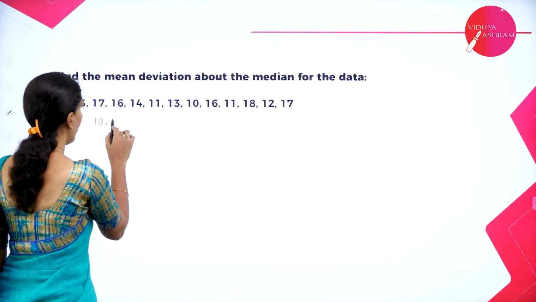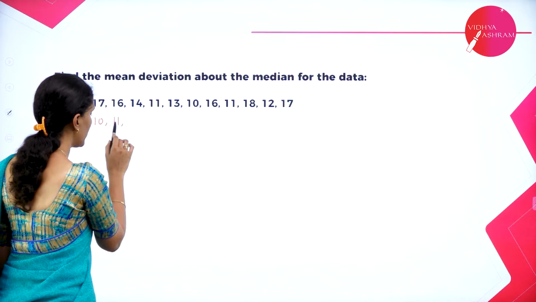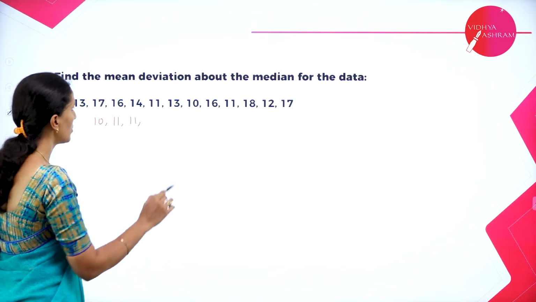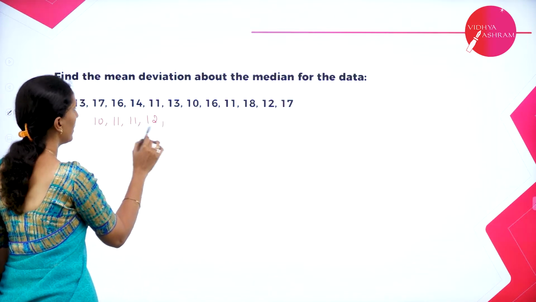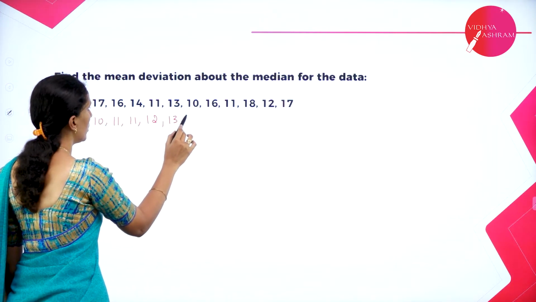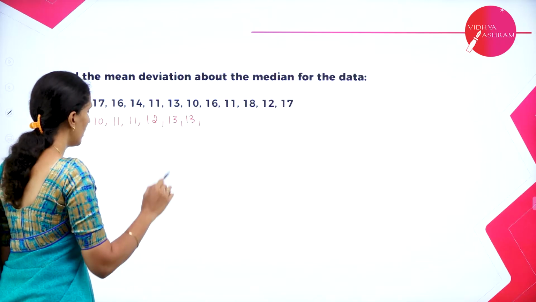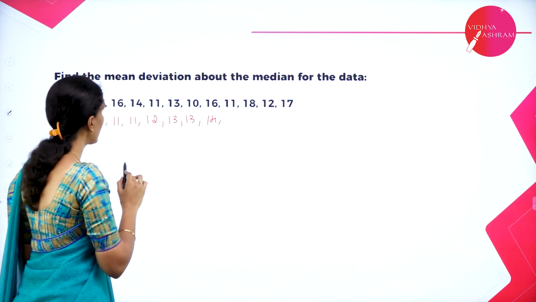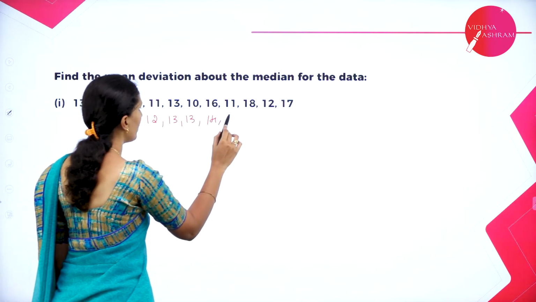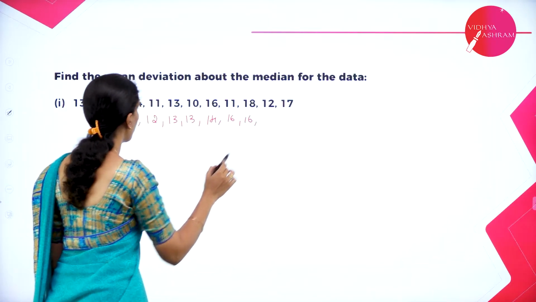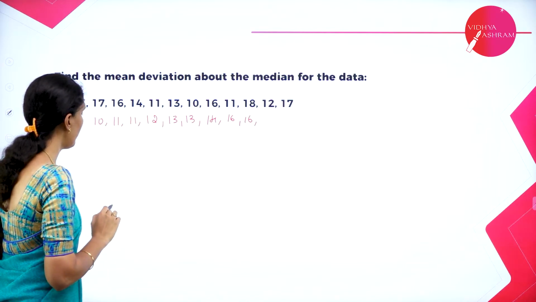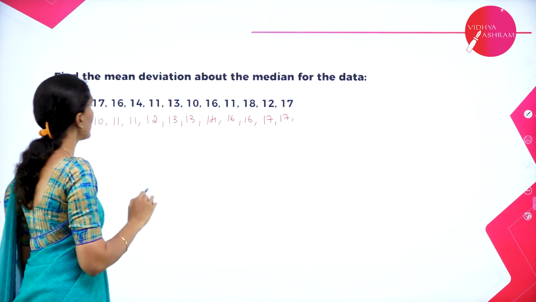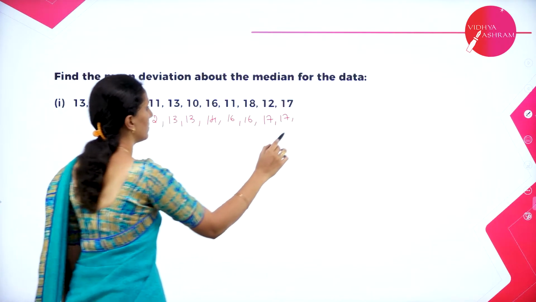Next we have 11. How many times is 11 repeated? It is repeated 2 times, so it is one more 11. Next 12, we have 1 time. Next 13, 2 times. Next we have 14, 1 time. Next there is no 15. 16 we have 2 times. Next we have 17, which is again 2 times. Next we have 18.